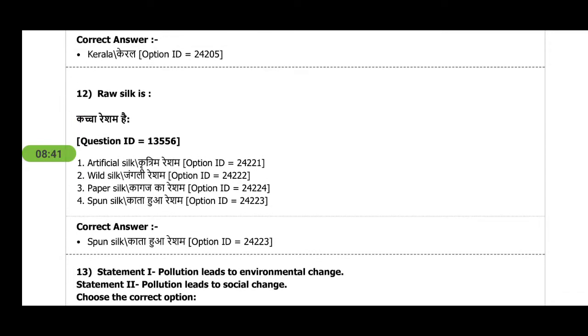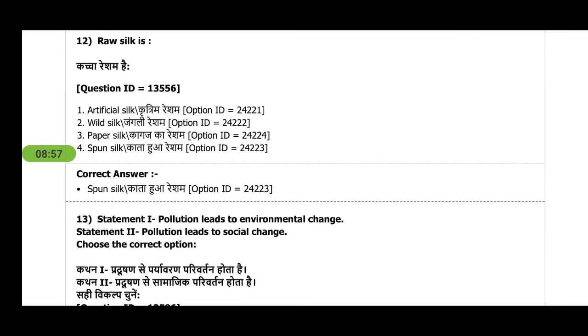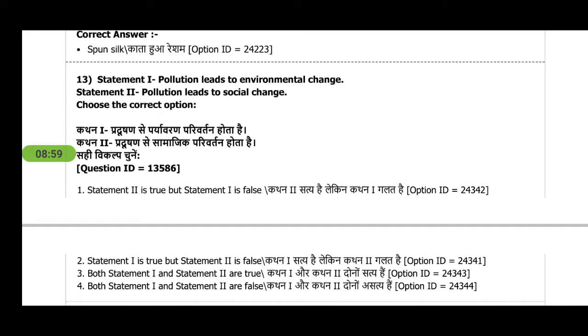Next question is, raw silk is spun silk. It's a GK question, but you cannot exactly get it in any GK book. I don't know where we have studied it, but you will see that. Next question is, statement 1, pollution leads to environmental change.